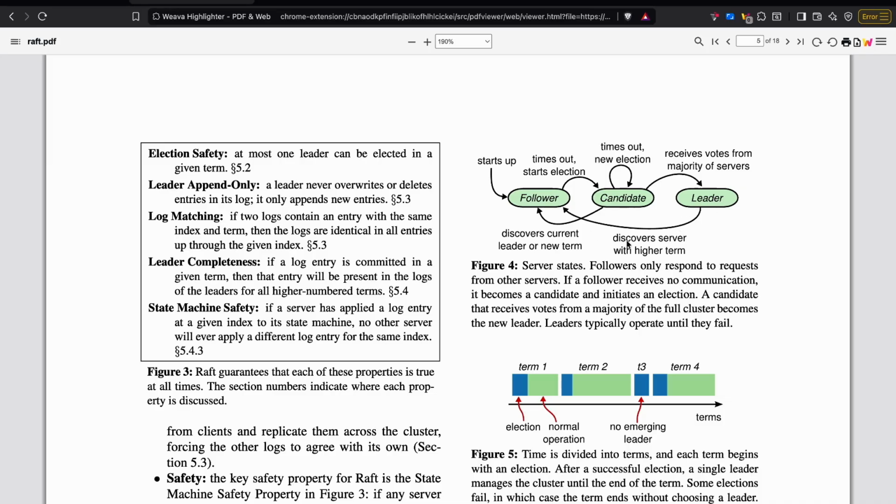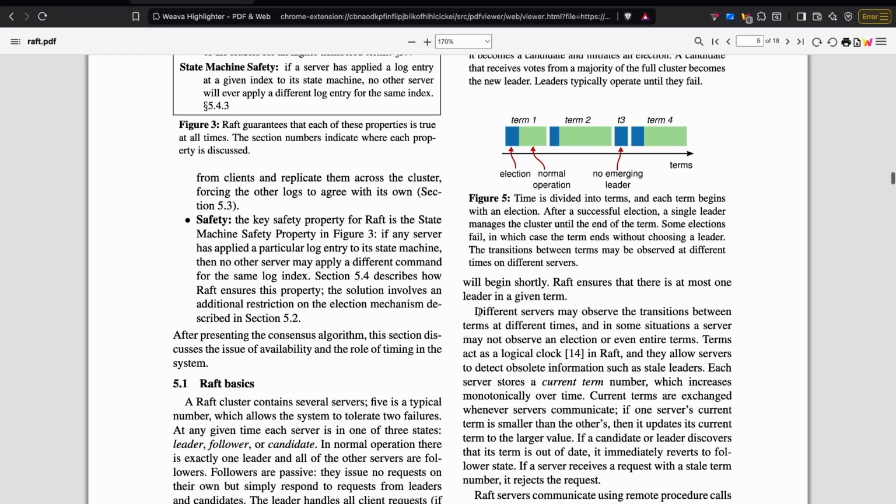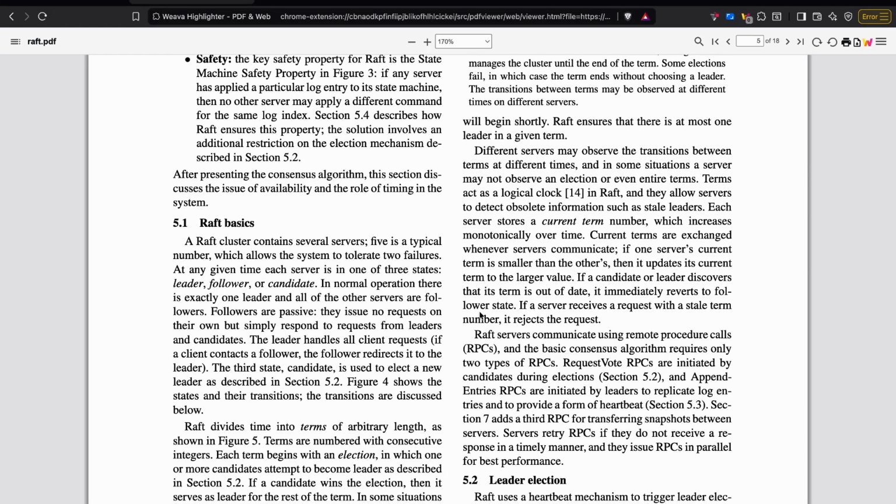Now there you can see: discovers server with higher term, discovers current leader or new term. So these are more scenarios. We'll talk about this in the next part of this series. So stay tuned.